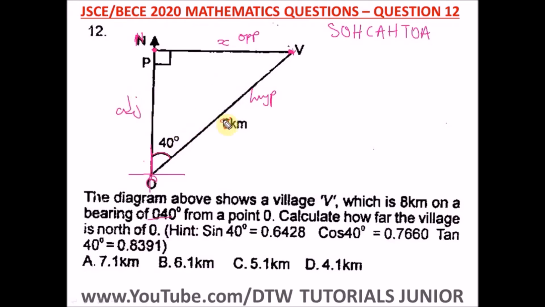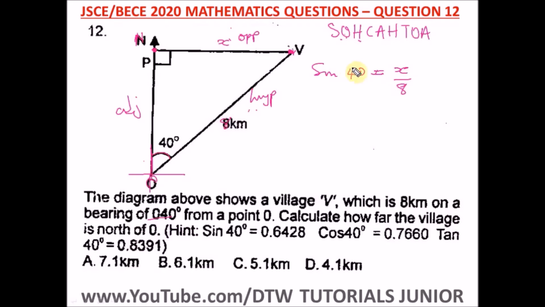Since we have 8 here, we have a value here, and we have our angle, so we have to use these two sides, that is opposite and hypotenuse. Where do we have opposite and hypotenuse? Sine. So we do sine 40 is equal to, what is our opposite? X, and our hypotenuse is what? 8.